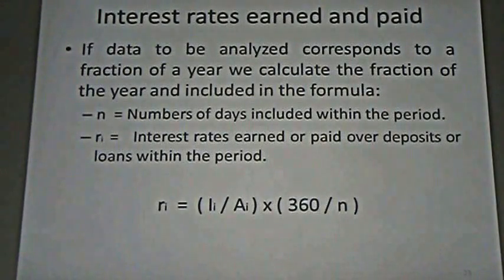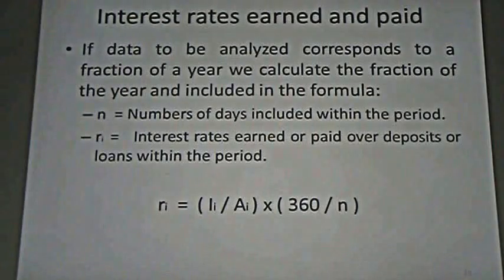4. Right. So n is 4. If you divide 360 by 4, then you can obtain the annual interest rate for these 3 months. How many periods of 6 months do we have in 1 year? 2. So n should be 2. You must divide 360 by 2, and you would obtain the annual interest rate. And how many periods of 1 month do we have in 1 year? 12. Okay, it's very easy. You only need to replace n by the number of periods of the year.